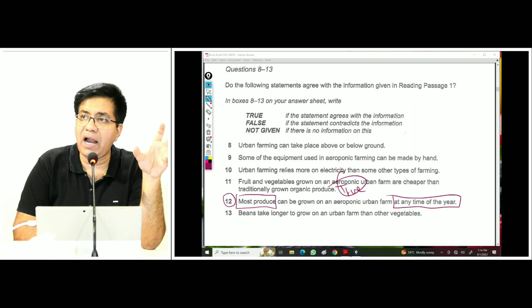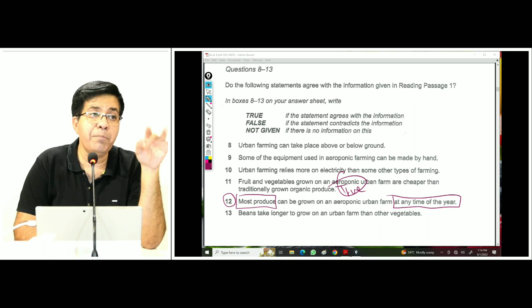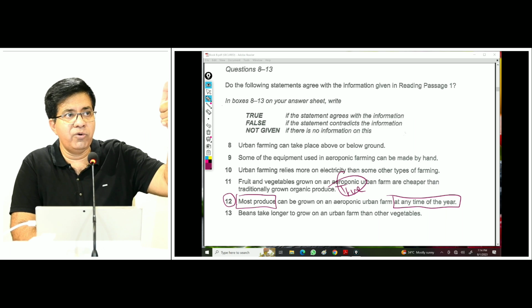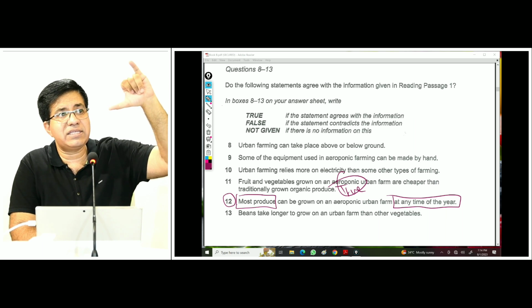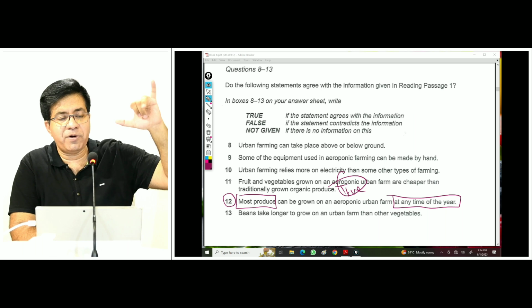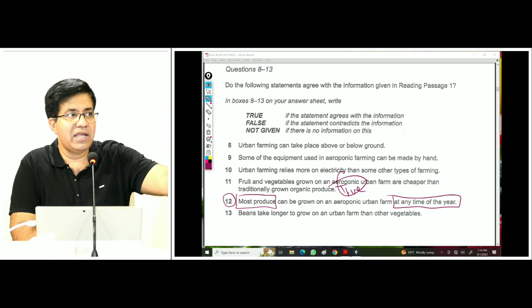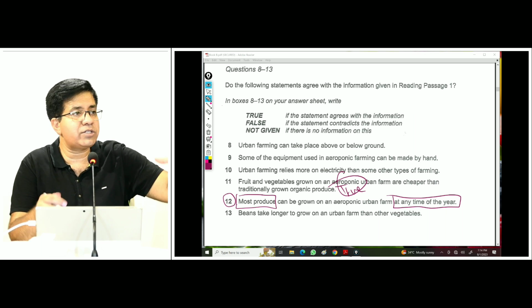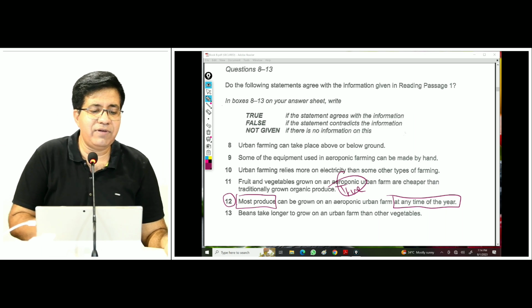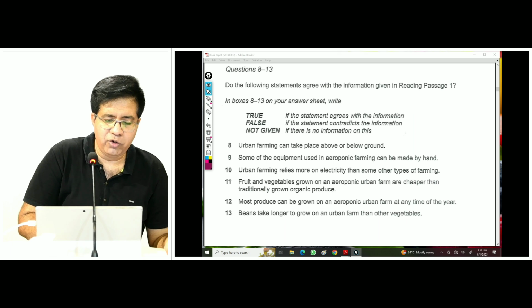So if it is regardless of the season, and most produce and any time of the year, answer is true. If most produce is grown during winter months only, or during summer months only, when they say winter months, they are restricting it, it means it's not any time of the year, then answer will be false. So let's go back.